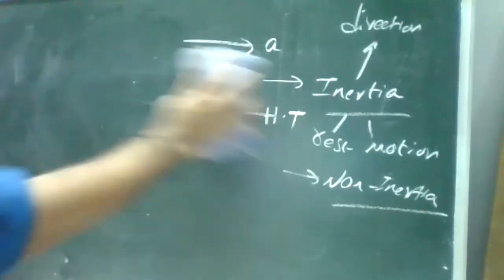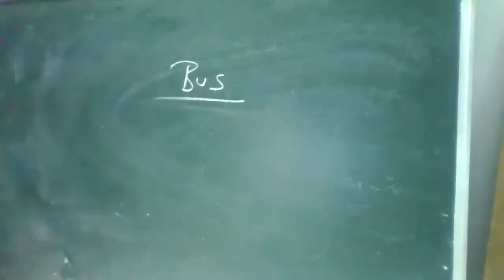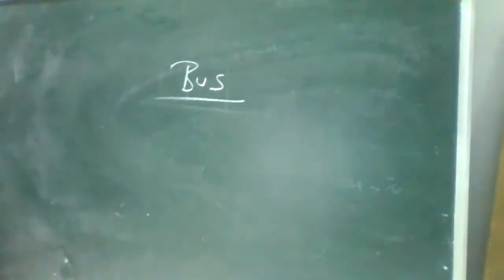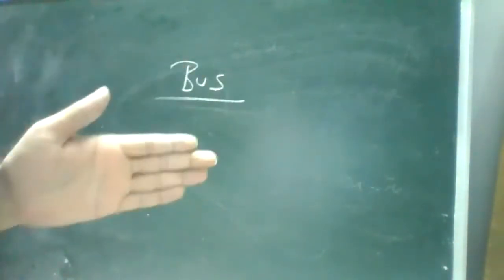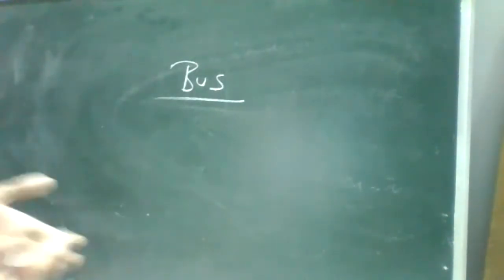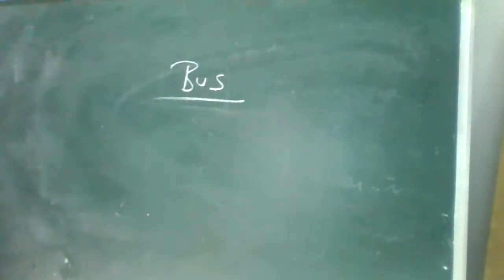I'll give some examples because it is a demo. When you're taking the regular classes, then I can go into detail about that. Presently, we'll say some examples. For example, you're standing in a bus, or you're sitting in a car. When the car is trying to take a left turn, your body will try to move towards the right. Correct? Have you noticed that? Yes, I've noticed it. So when the car is trying to take a left, your body, because it is in contact with the car, will try to take the right turn.